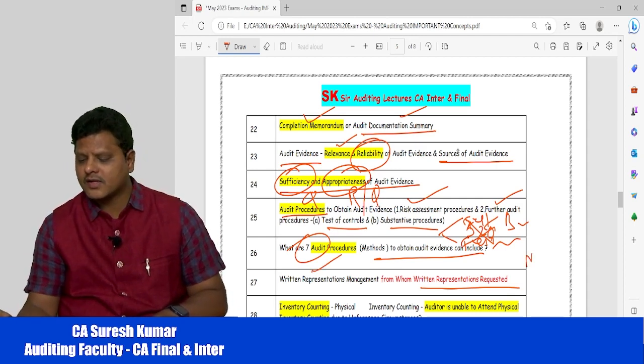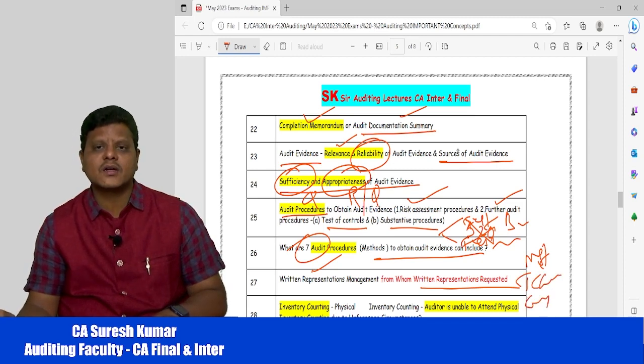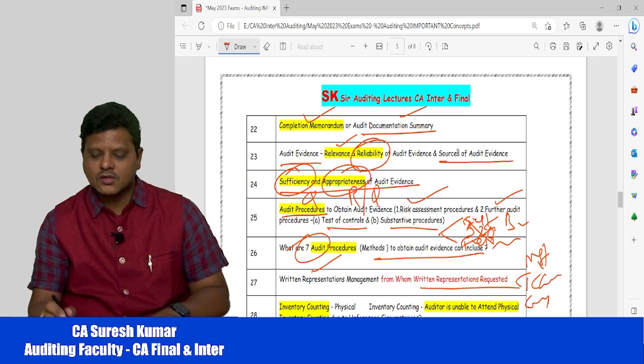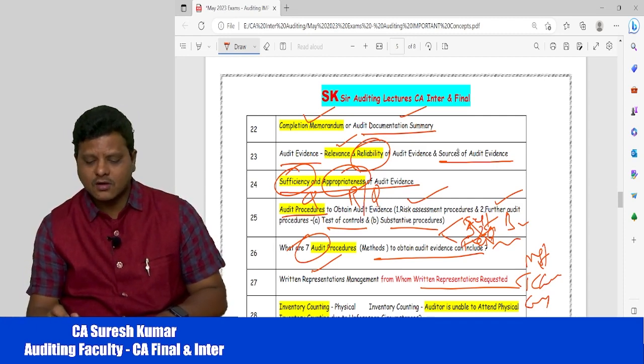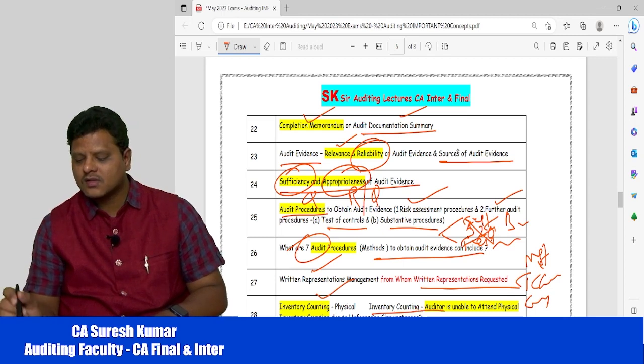Should I get it from the management, or from those charged with governance, the competent authority? Who is the right person from the organization? This question you may expect from the examination perspective. Next concept, inventory counting. What is inventory counting?